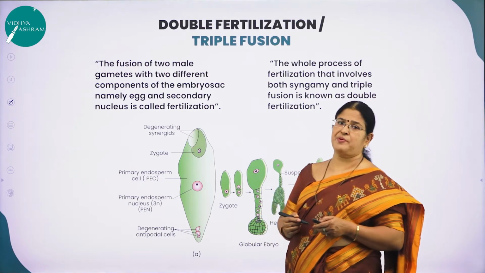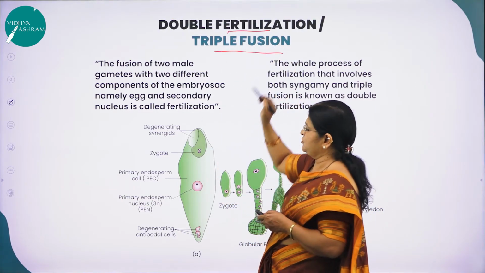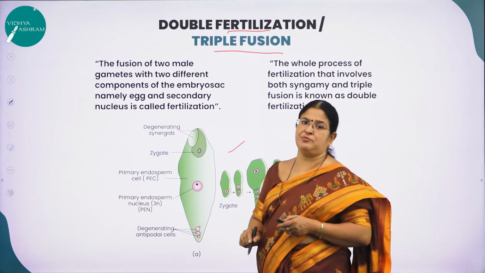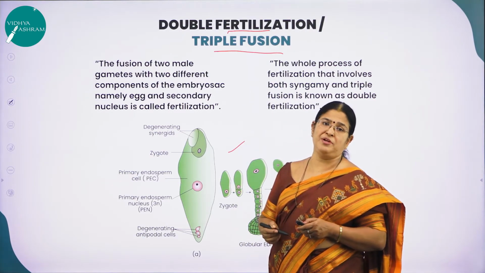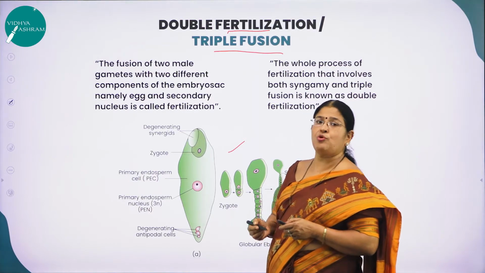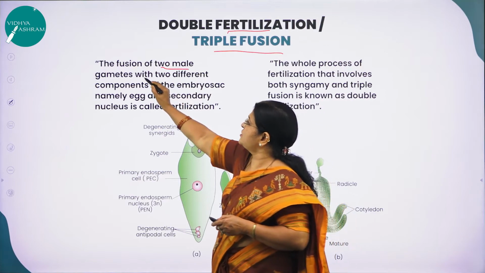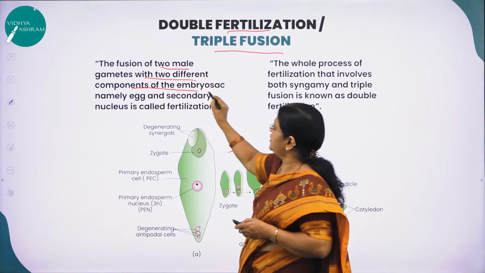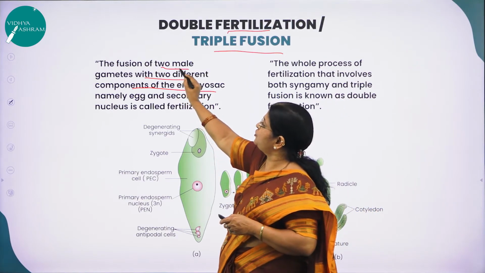Moving on to the last part of this session called double fertilization and triple fusion. This is a very, very important diagram to be learned, children, a very important concept. Why is it called double fertilization and triple fusion? What is double fertilization? It is the fusion of two male gametes with two different components of the embryo sac. What is fertilization? Double fertilization, the fusion of two male gametes.